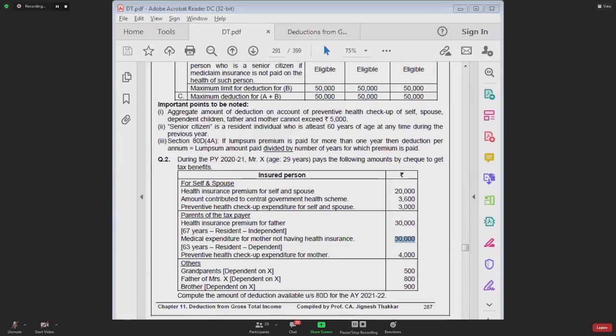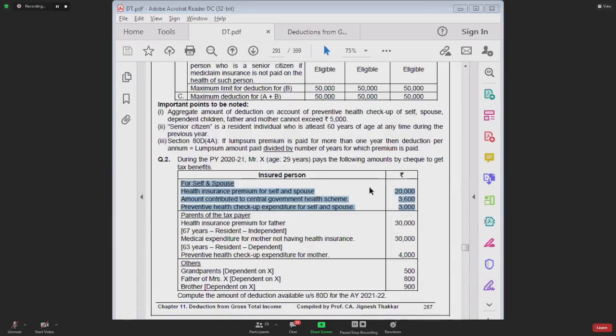Rizwan has not understood. Rizwan, can you tell me out of this group 1 how much deduction will be available? For this group 1, what will be the amount of deduction? 25,000. Okay.